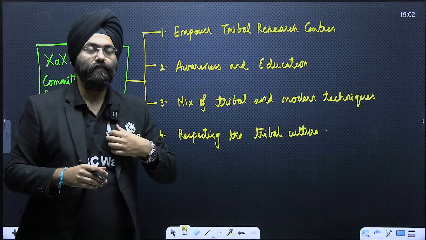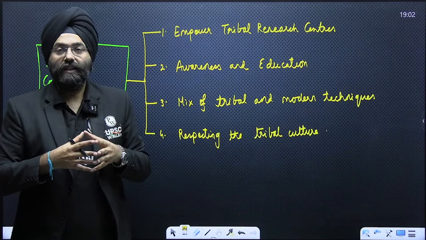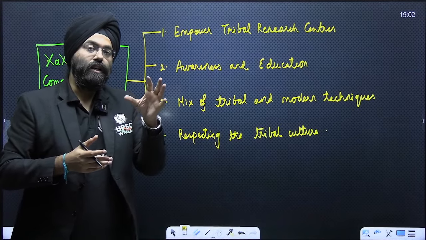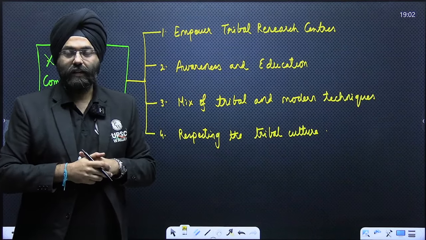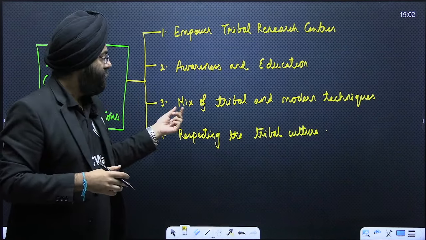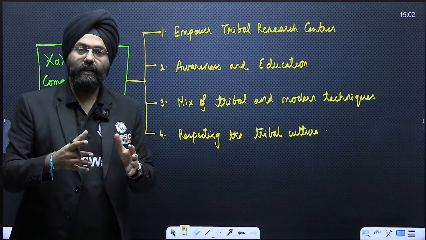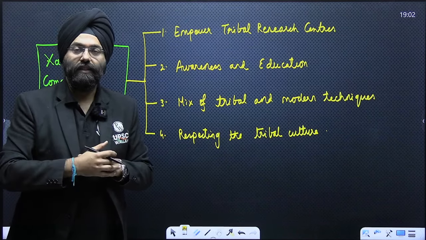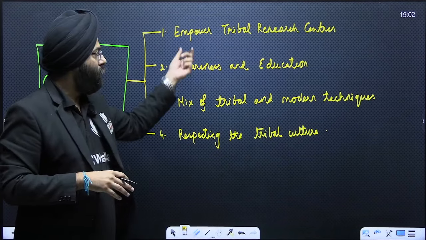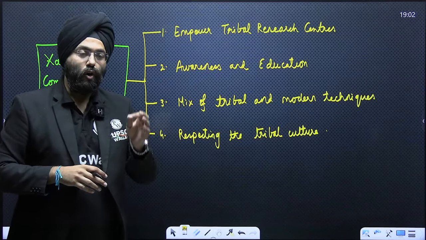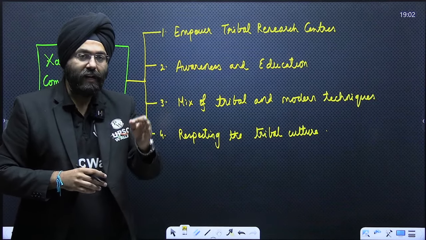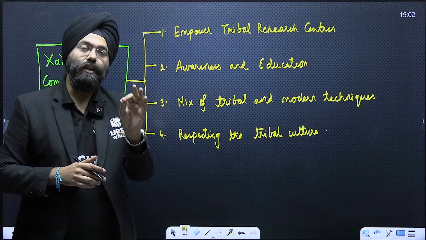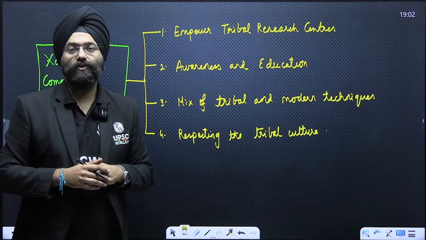Education and awareness, again, is a very important aspect. This deals not only with awareness among the tribals, but also awareness among the forest bureaucracy involved and the necessary stakeholders. Third, a mix of tribal and modern techniques. When the Government of India has some intervention, let us say modern-day medicines or modern-day schemes, it is very important that they, along with the tribal research centers, understand what the tribal medicines and tribal techniques are, because unnecessary intervention among the tribals without knowing their culture will lead to negative dimensions.